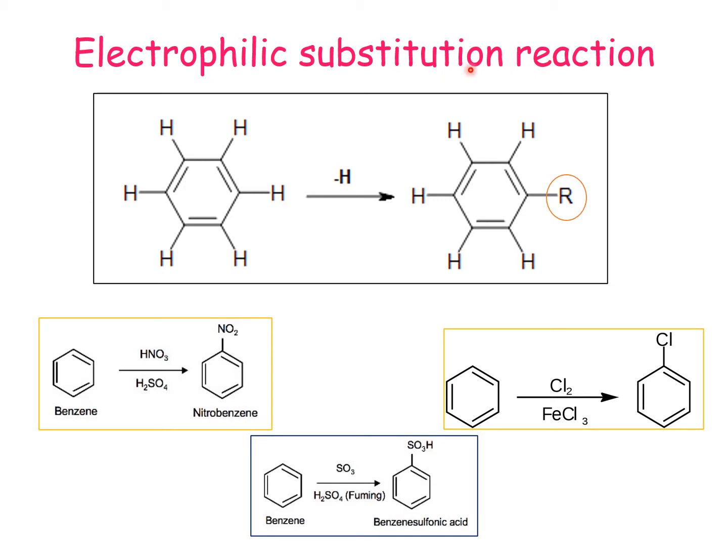Any electrophilic substitution reaction will involve reaction of the benzene ring with some electrophile which is positively charged, that will replace any of the hydrogens with it. So it is actually a substitution or replacement of the hydrogen. And this is where benzene differs from the alkenes. Whereas alkenes undergo addition reactions, benzene undergoes substitution reactions.